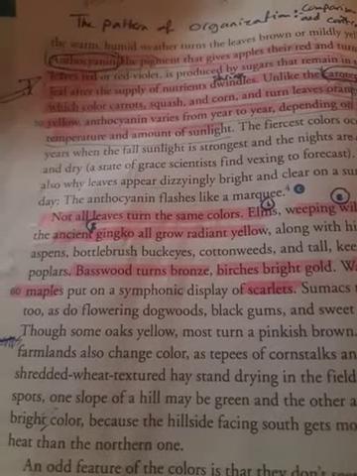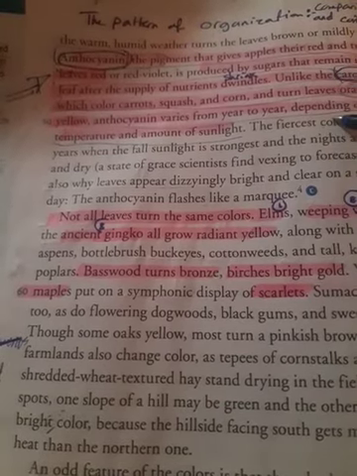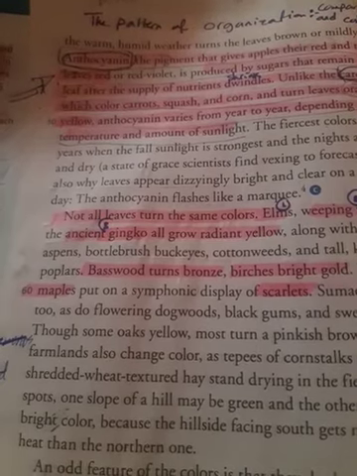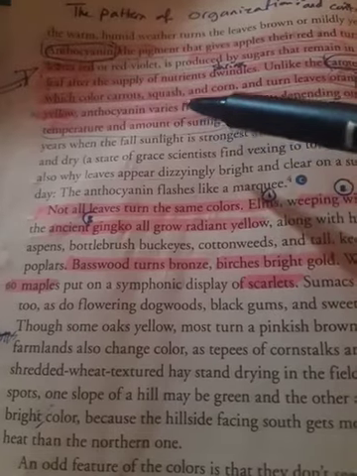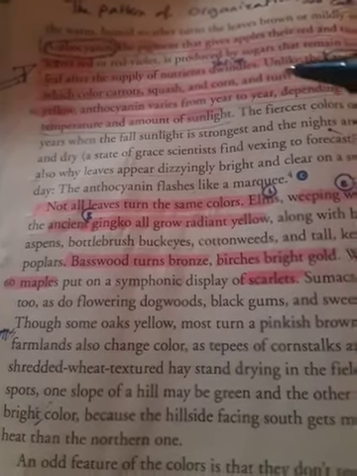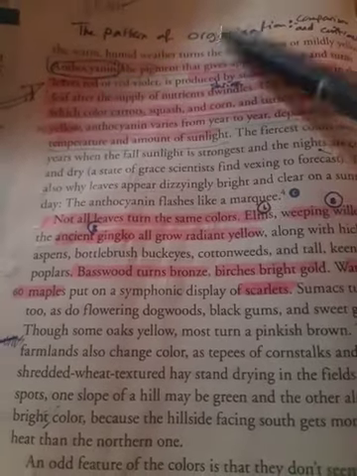So when you see banana or corn, you have to know that it has carotenoid. But if you see apple, for example, and strawberry, you have to know that these plants have what? Anthocyanin. Okay, don't forget to write this note.